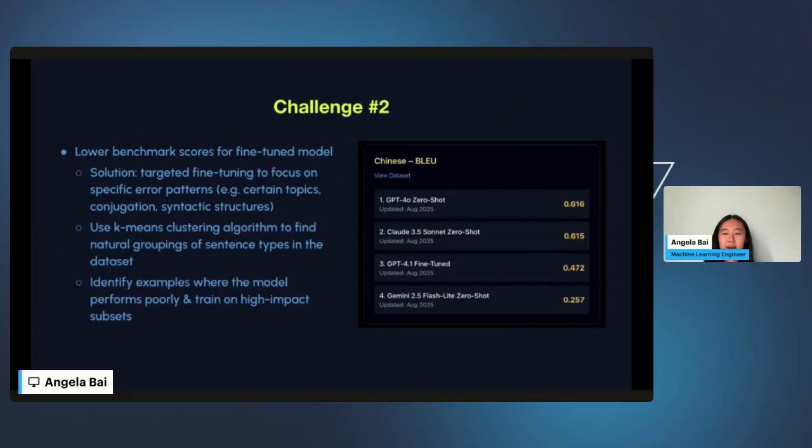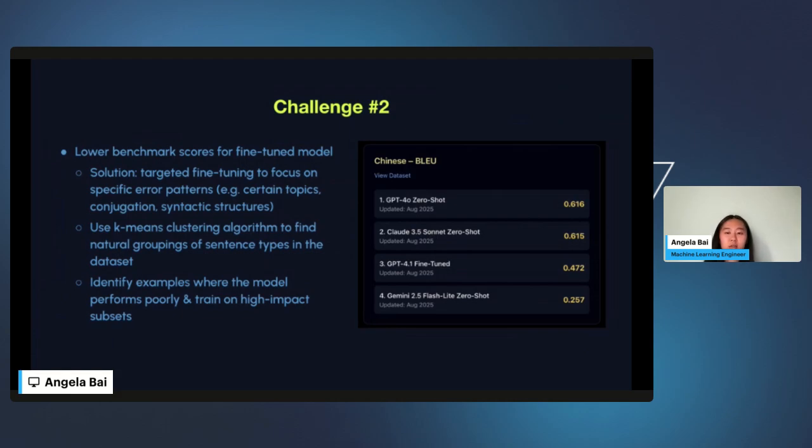Another challenge that we ran into was that we were finding lower benchmark scores for some of our fine-tuned models. As you can see here on the right, our fine-tuned GPT 4.1 model scores in third place. Our solution is to do some more targeted fine-tuning to focus on specific error patterns, whether that includes certain topics or conjugation or syntactic structures.